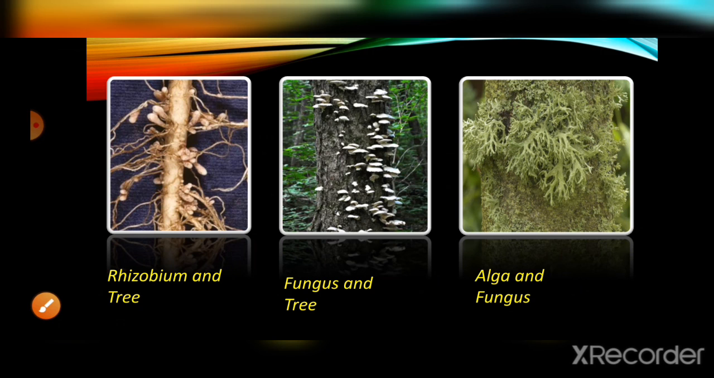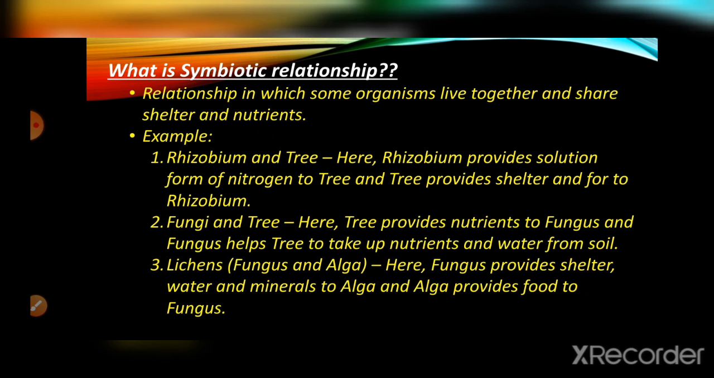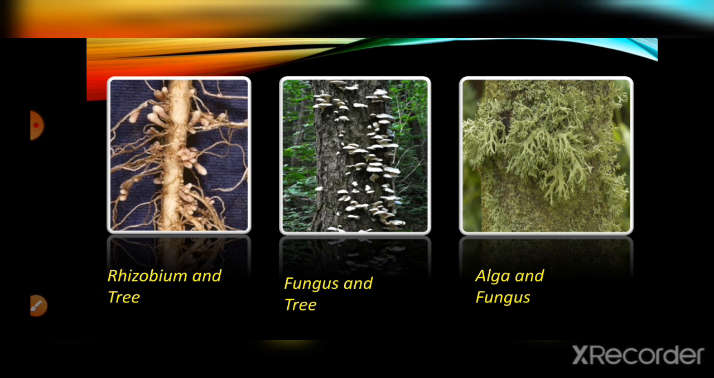So for example, for that first one, I have said rhizobium and tree. So for this, here is rhizobium and this tree, and next is fungus and tree. These white colors are fungus, and this is the stem of the tree. And alga and fungus: look here at how the alga, these green patches, and this fungus combine.